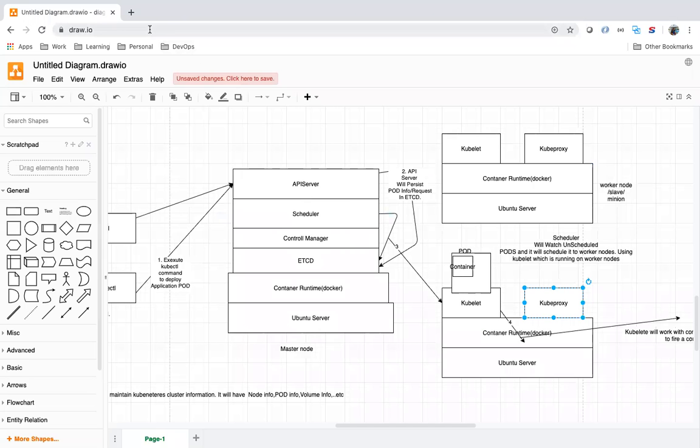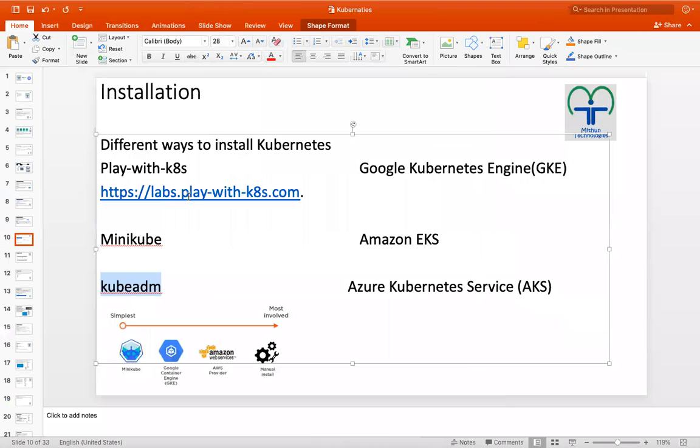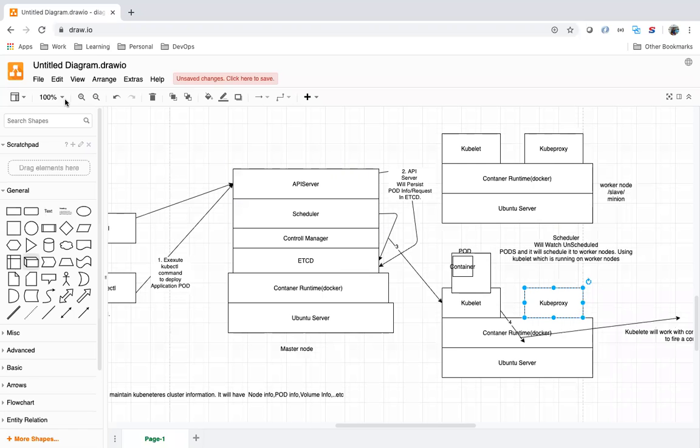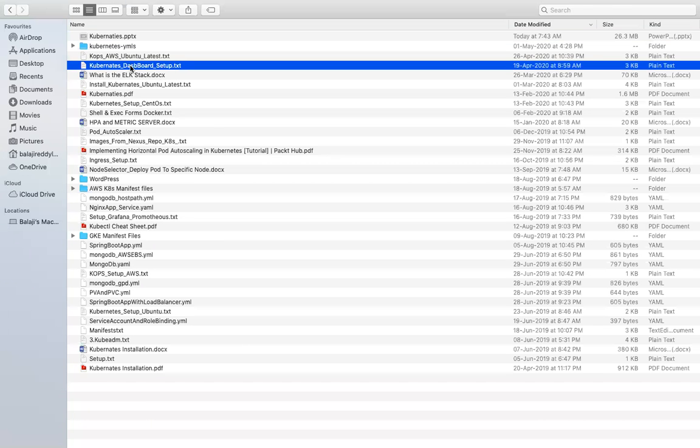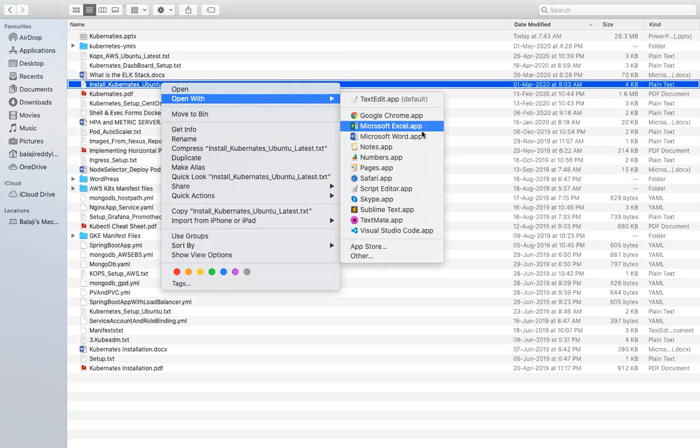For this, I am taking 3 machines, 1 for master and 2 for workers. I will share these installation instructions.